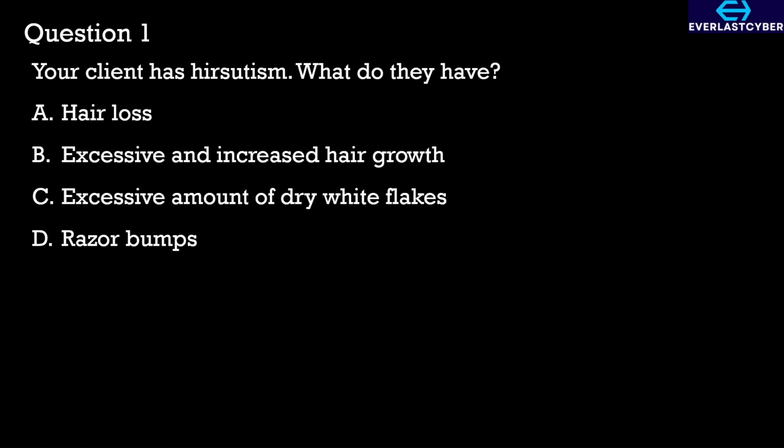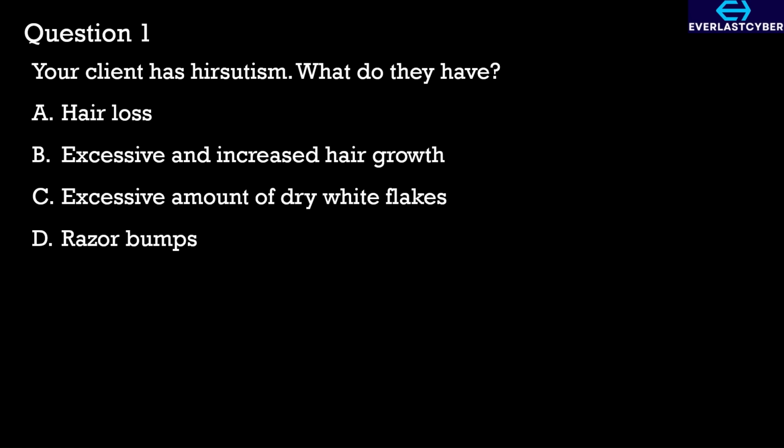In option A, hair loss is known as alopecia, so this wouldn't be our answer. For option B, hirsutism is a condition in which a person, usually a woman, has excessive coarse dark hair growth in areas where men typically grow hair, like the chest, the face, and the back. This is usually due to hormonal imbalances and they are often related to excess androgens.